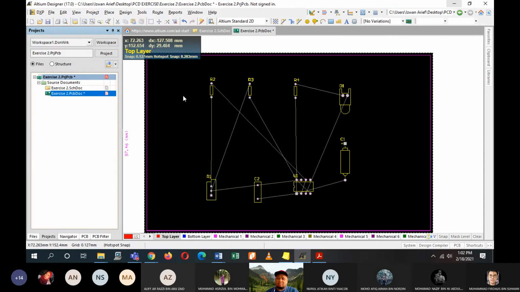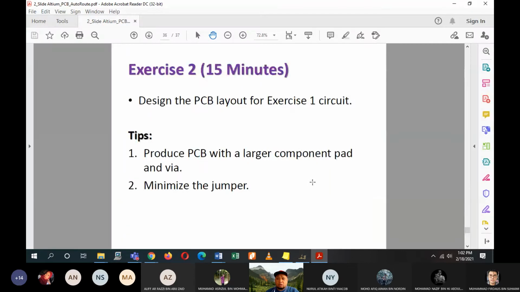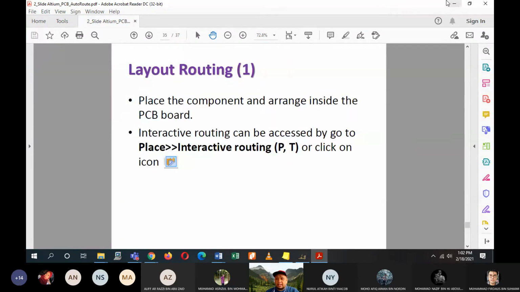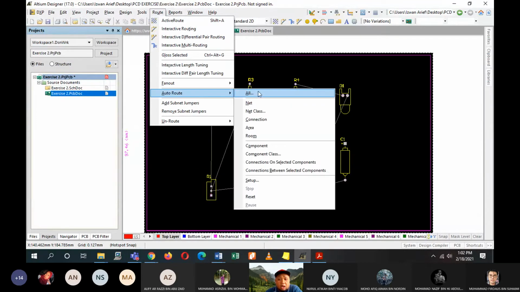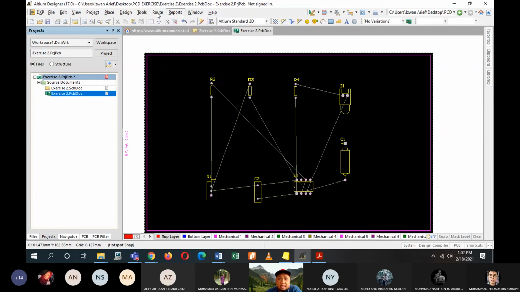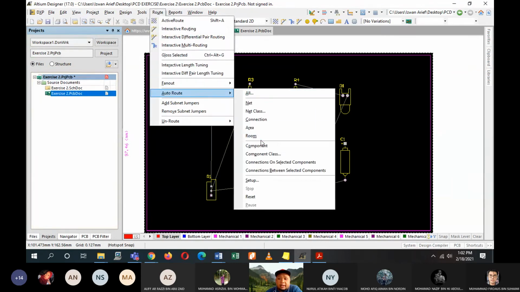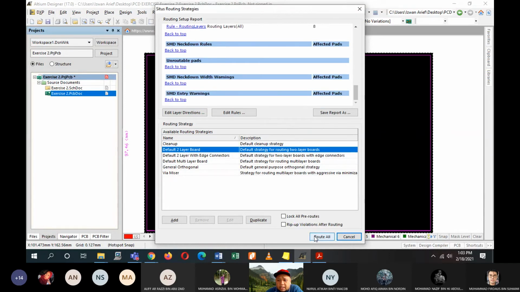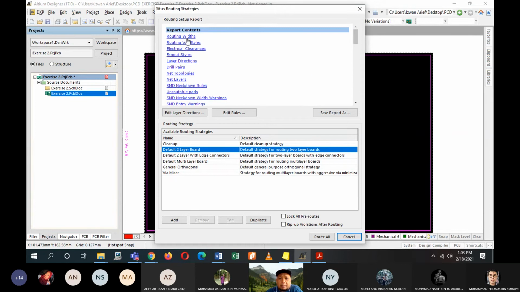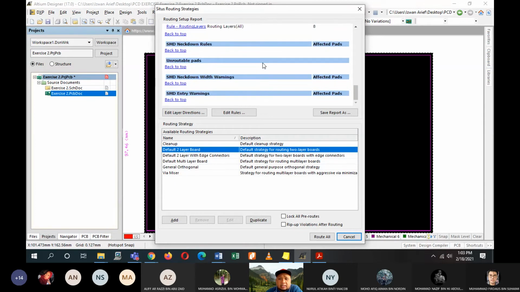So I think this is okay for me. I'll save them first and then we will go to the routing part. You go to Route, click on Auto Route and All. The routing strategies window will pop out, and it will explain what is here, you can read if you want to.